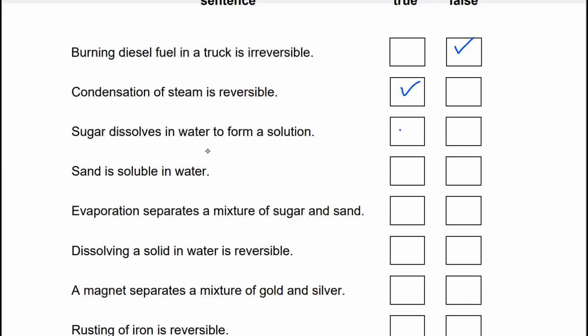Yes, it's true. Sand is soluble in water is false. Evaporation separates a mixture of sugar and sand. No, for sugar and sand, we have to dissolve the sugar in water, and sugar will be dissolved, sand will be separated. So it's not evaporation, but dissolving sugar and sand with water. Dissolving a solid in water is reversible. Yes.